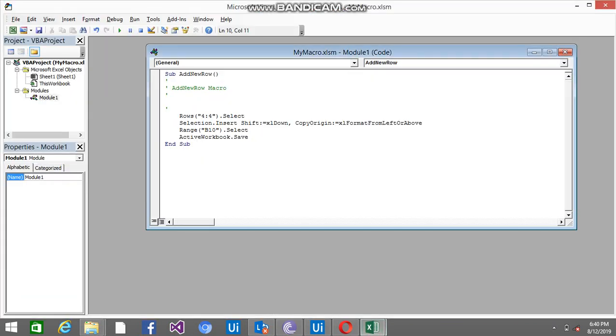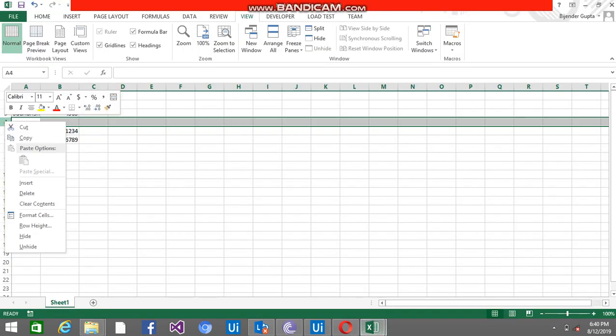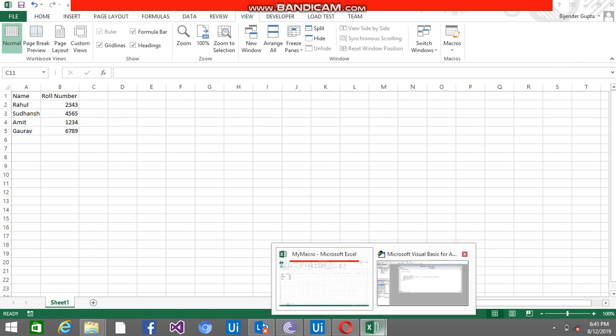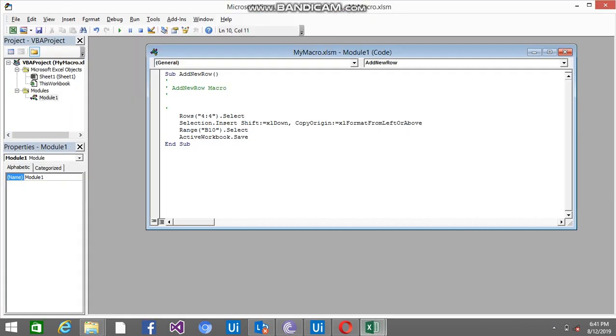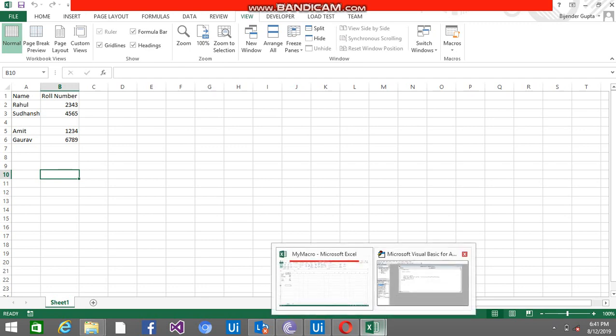So if you want to run this, it will automatically create the new row. Let me remove this row, and I'm going to run the macro here. So just click here on the run button. So it's completed. Let me check the data here. You can see one row is inserted just after the Subhanshu. So in this way we created the macros.